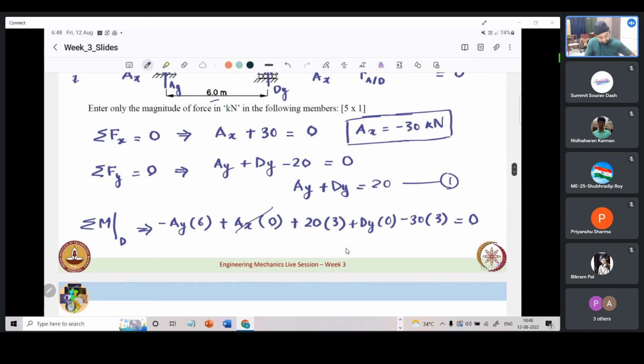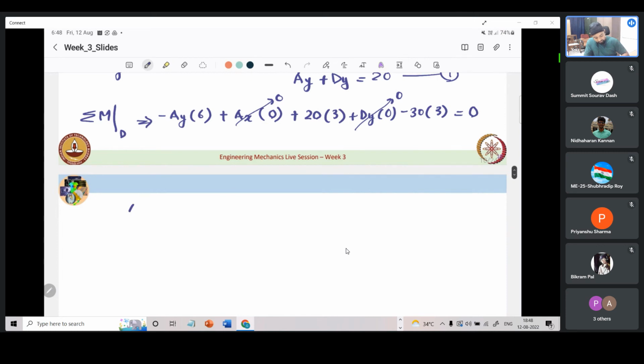Now this essentially goes to 0. This essentially goes to 0. So we can simply solve for Ay directly. What does that come out to be? 6 Ay plus 20 into 3 minus 30 into 3 equals 0. It comes out to be minus 5 kilonewton, minus again implying that our direction needs to be reversed.